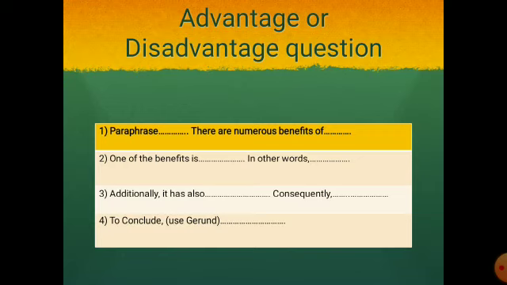Here, in both the body paragraphs, we will talk about only advantages or only disadvantages. So two points for each body paragraph. Like in the first body paragraph, talk about two advantages. In the second body paragraph, talk about two advantages, or vice versa.